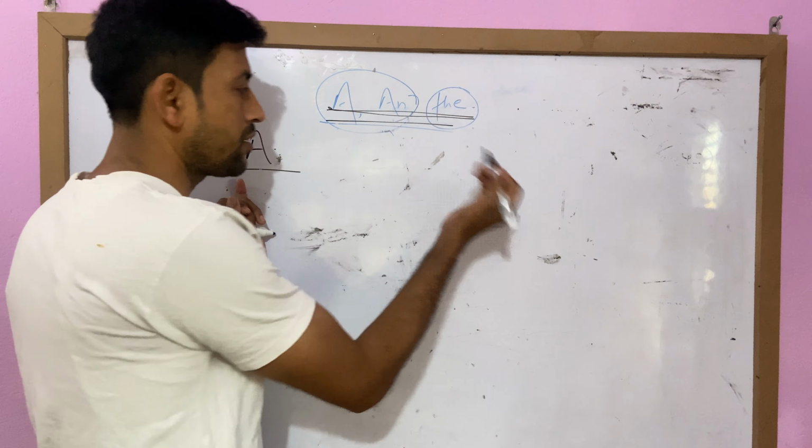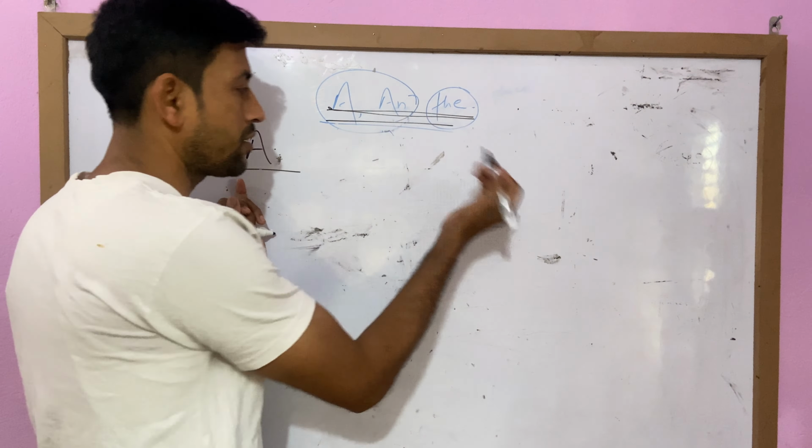O-R-A-N-G-E, orange. B-A-N-A-N-A, banana. B-O-O-K, book. Another is E-W-E, ewe.